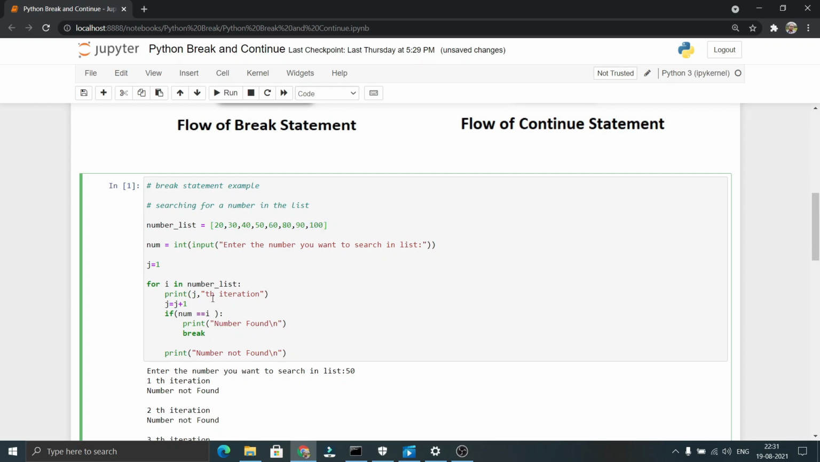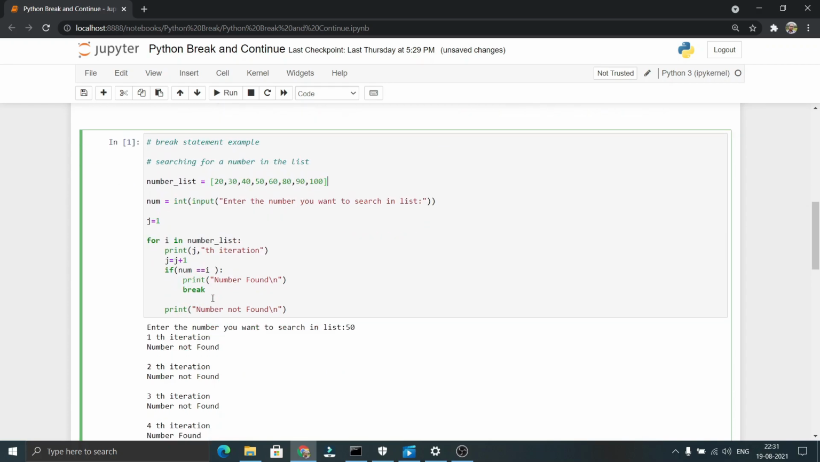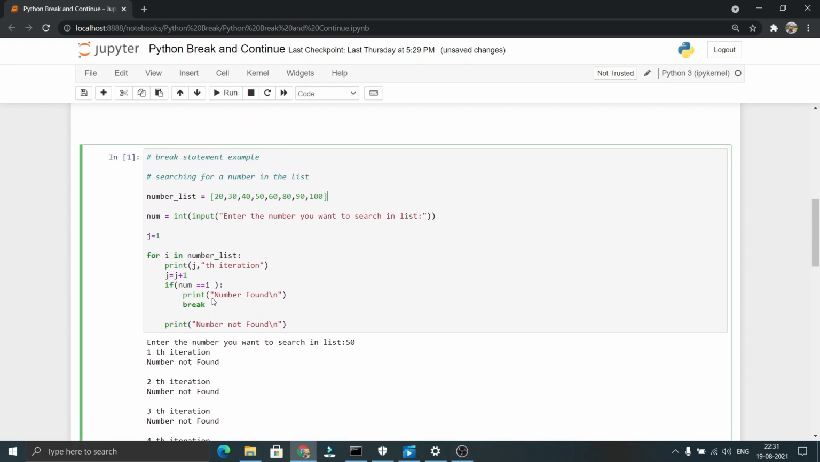As we have 8 elements in this list, the for loop should be executed 8 times, but it terminated in the 4th iteration. Why did it terminate in the 4th iteration? Because of our break statement. In the 4th iteration, our break statement will be encountered in the flow. The break statement, when encountered, will exit out of the loop without executing the remaining iterations, as we have discussed in the theory part of the break statement.